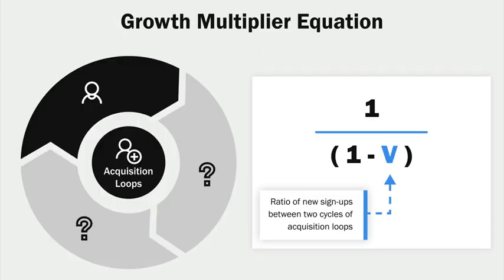We can measure these loops based on the growth multiplier. This is important because just because we can draw a loop doesn't mean it's an impactful loop. So we need a way to measure the strength of return for a loop. The equation for the growth multiplier is 1 over 1 minus V, where V is the ratio of new signups between two cycles of our acquisition loop. What this tells us is, for every user that we put into the loop, how many more are we going to get out through all the cycles of the loop?